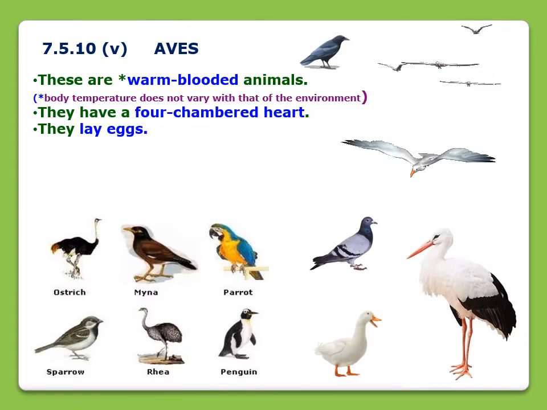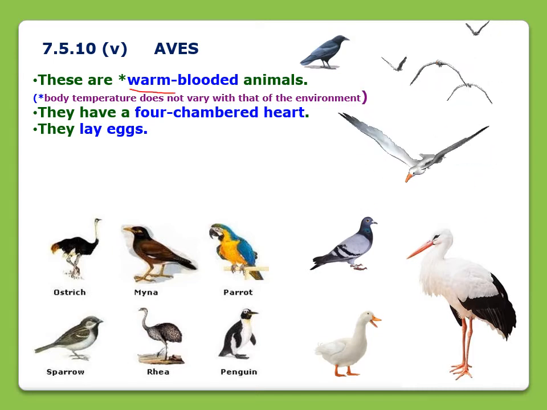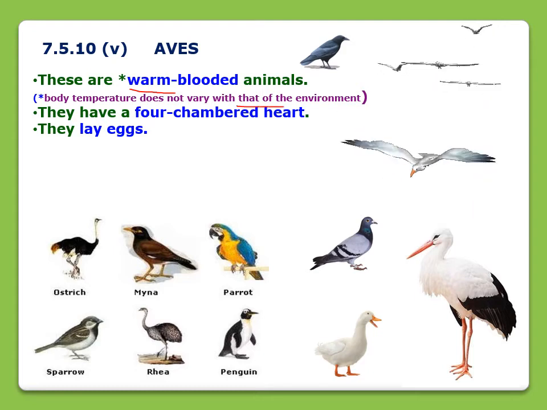The next group is aves. The animals that belong to this group are mostly birds, and these are warm-blooded animals. Warm-blooded animals are animals whose body temperature does not vary with the temperature of the environment.